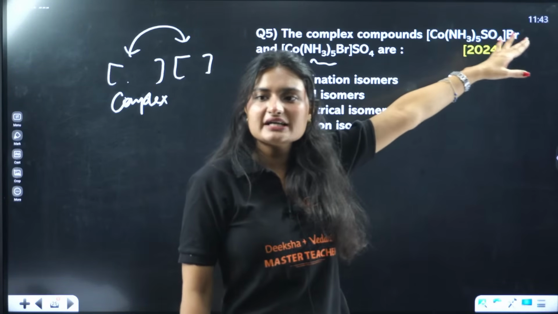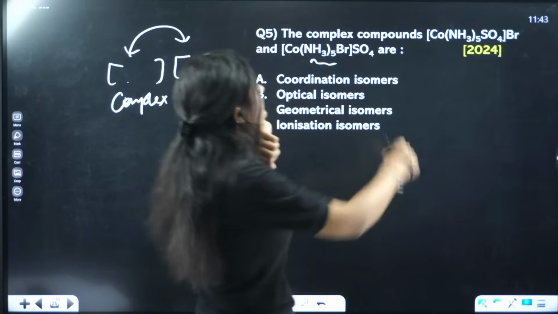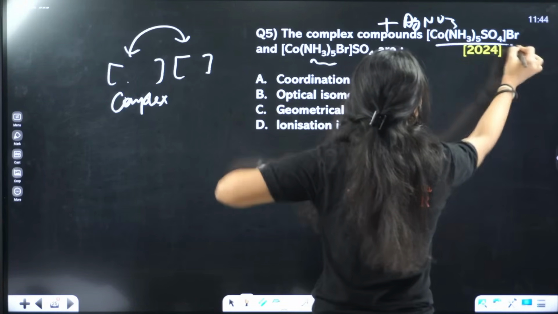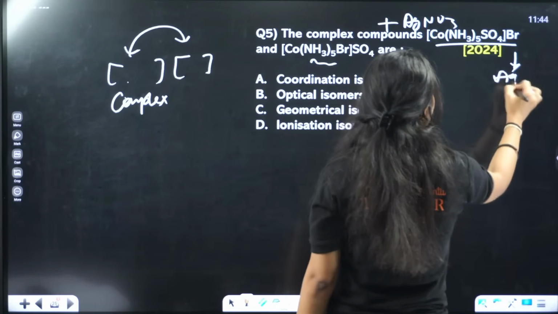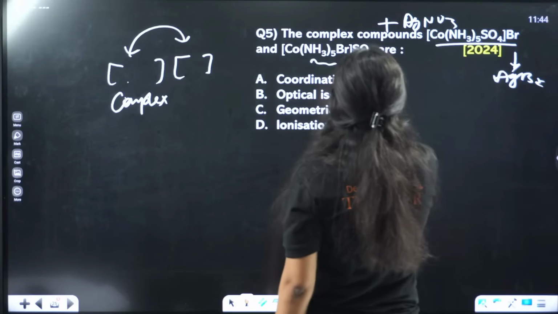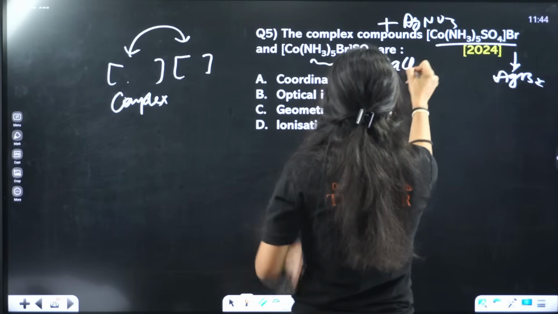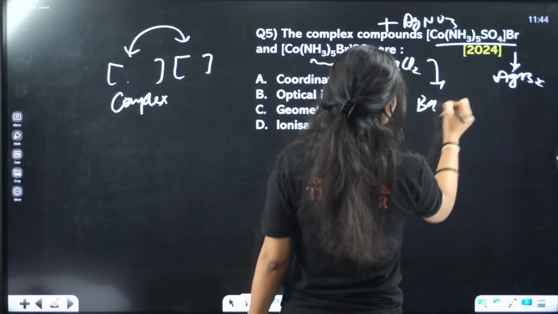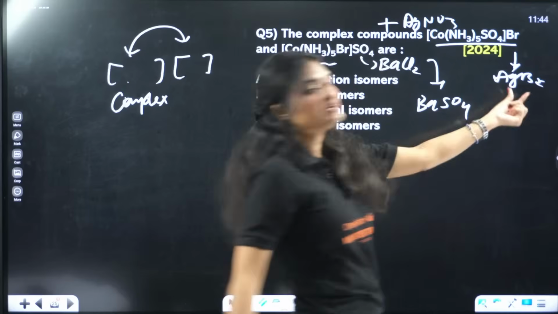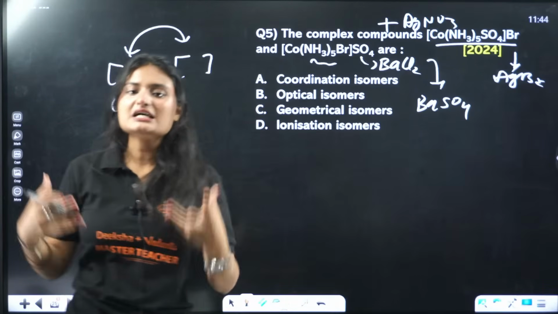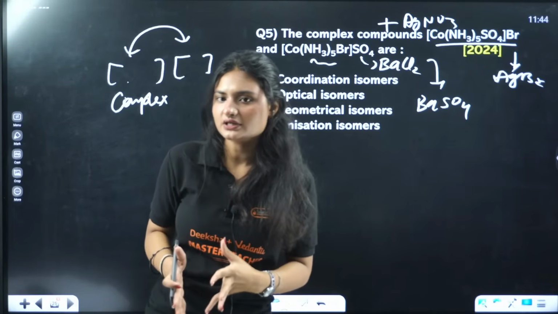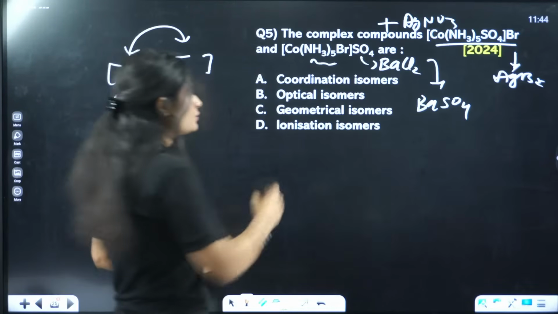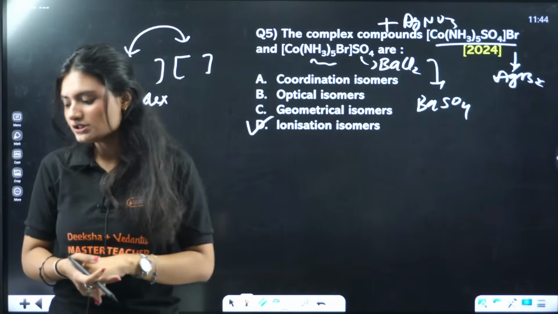If you add silver nitrate to this one, you will get a precipitate of silver bromide. If you add barium chloride to the other solution, you will get a precipitate of barium sulfate. That's how we know that different ions are present outside the coordination sphere. That type of isomer is called ionization isomers.